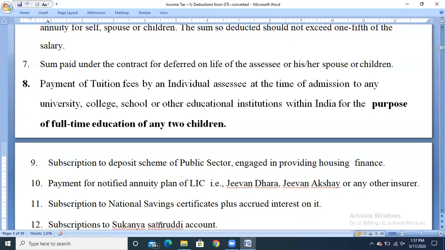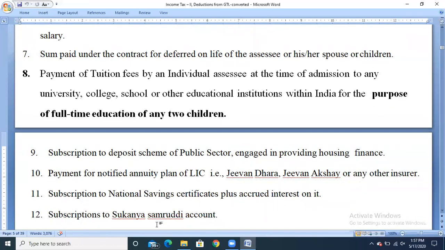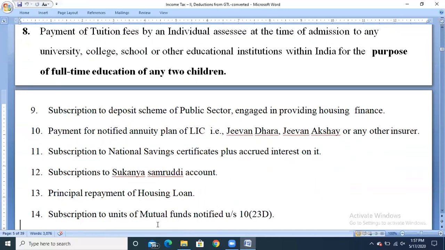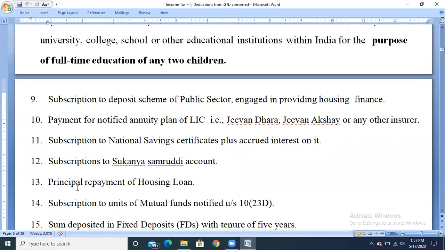And an important one, subscription to Sukanya Samruddhi account. Any amount deposited or invested in a Sukanya Samruddhi account can be claimed as exemption under section 80C. And important, principal repayment of housing loan.